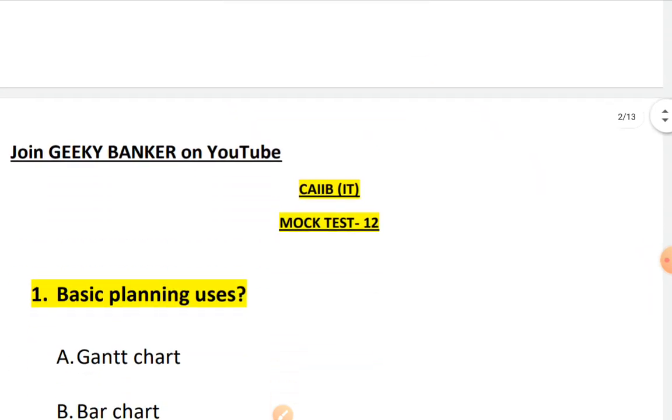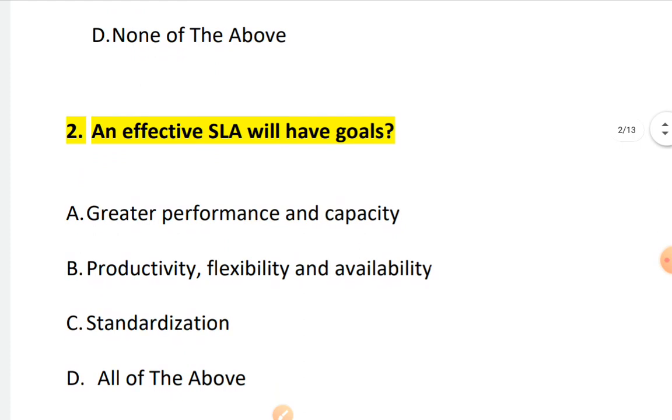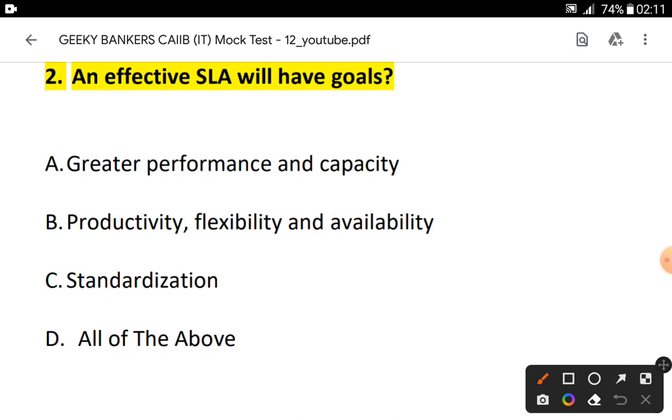So the first question is, an effective SLA will have goals: A, greater performance and capacity, B, productivity, C, flexibility and availability and standardization, and D, all of the above.